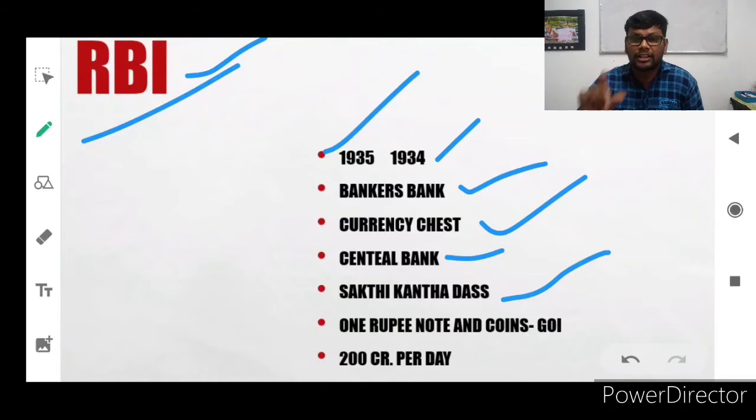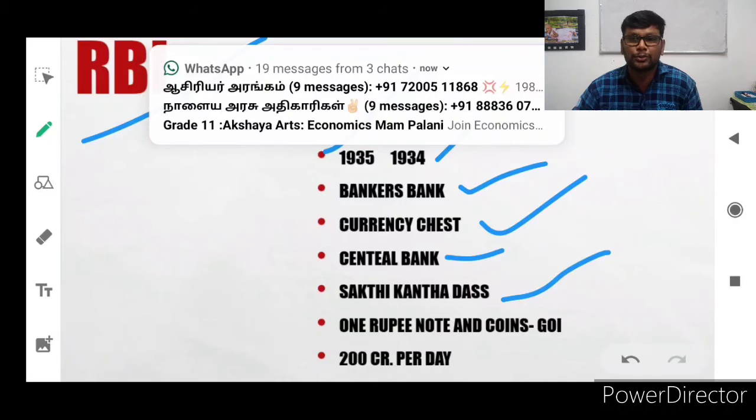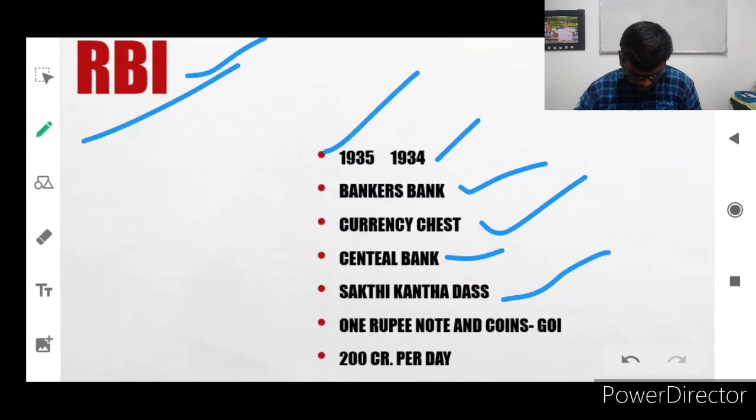Next, that item appears on each and every note issued by RBI: 5 rupees, 10 rupees, 100 rupees, 200 rupees, even 2000 rupees. These are all issued by RBI. The 1 rupee note and coins are issued by the Government of India. They are printed in Nasik, and in many places. You can check it on 1 rupee coins.